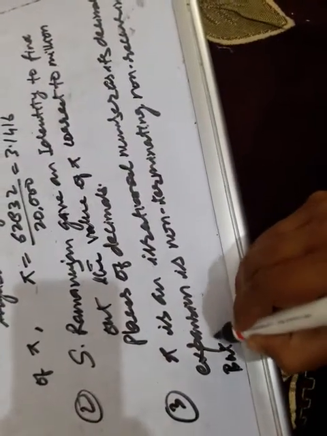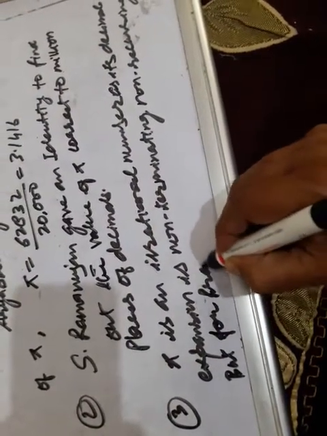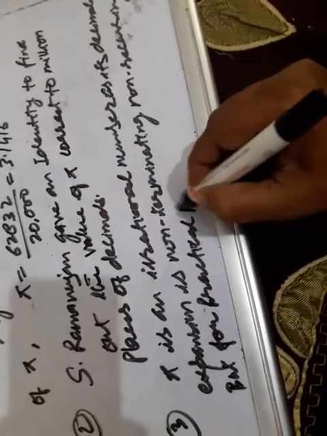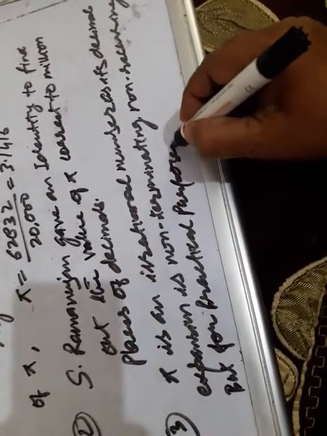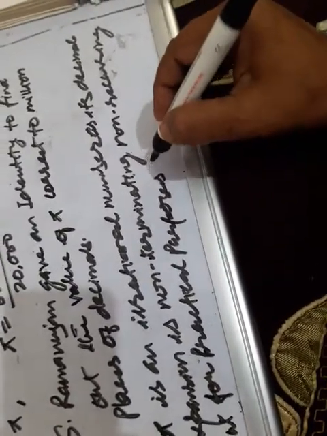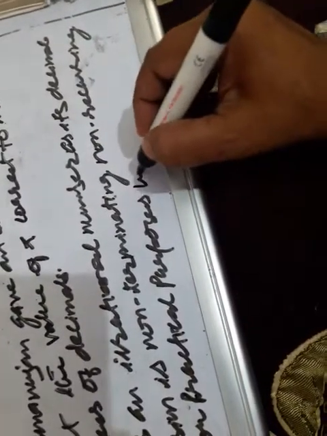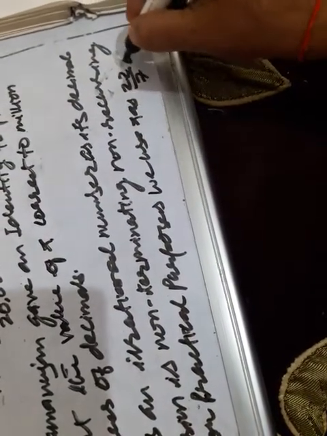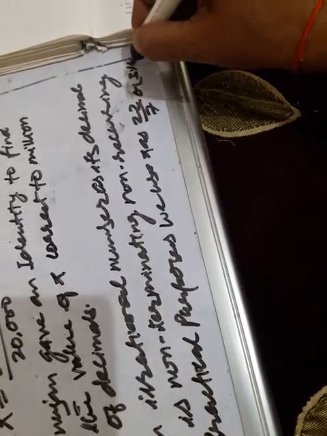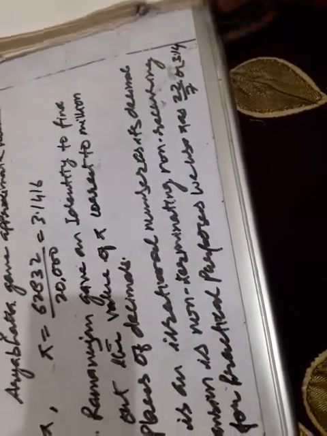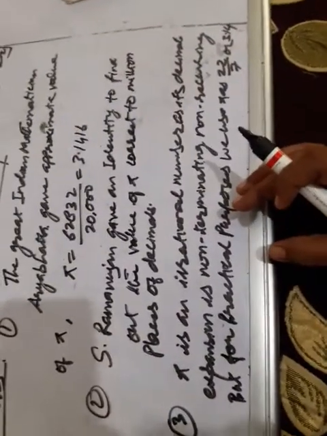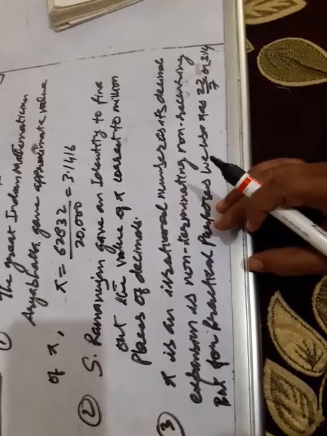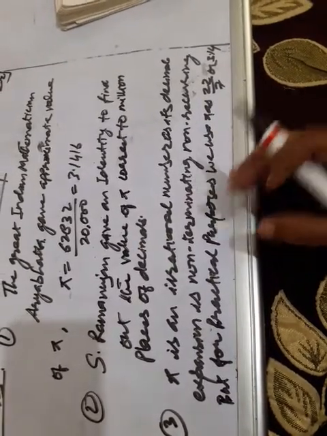Okay children, but for practical purposes we use pi as 22 by 7 or 3.14. Sometimes people ask, though pi is an irrational number and 22 by 7 is a rational number, then why do we use 22 by 7?